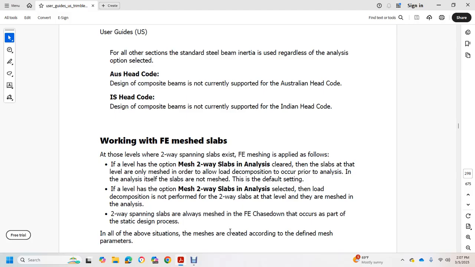Two-way spanning slabs are also meshed for the FE chase down that occurs as part of the static design process, and in all the above situations the meshes are created according to the defined mesh parameters.